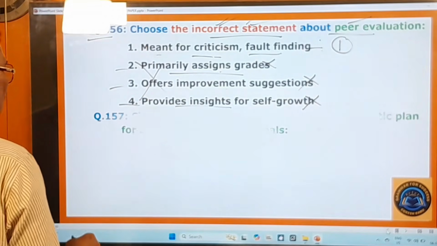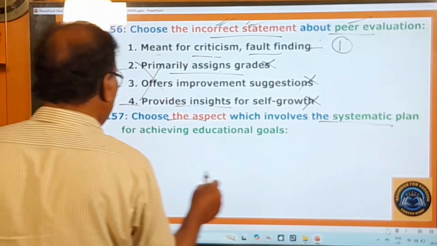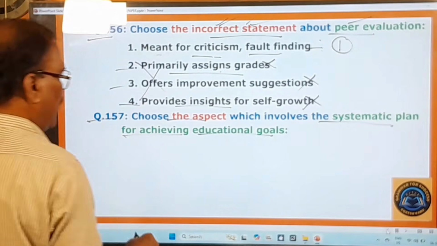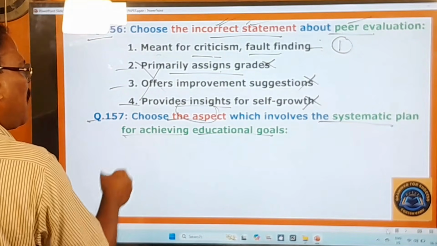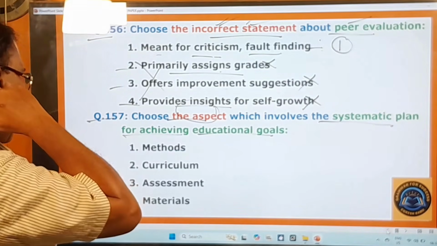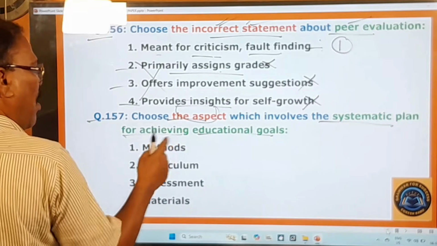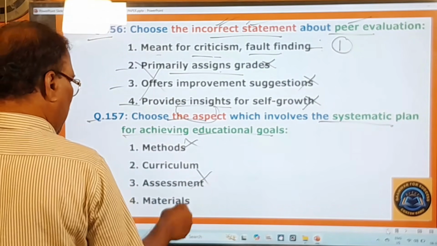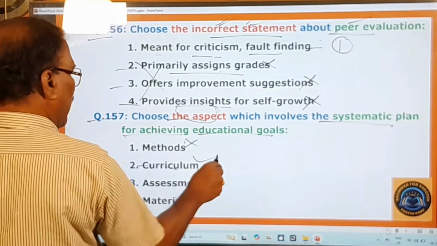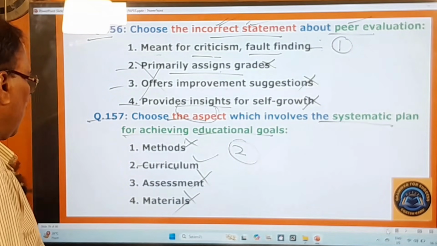You go to the next question, 157th one. Choose the aspect which involves the systematic plan for achieving educational goals. What is the aspect which involves the systematic plan for achieving educational goals? How can you achieve your educational goals? Not through methods, not through assessment, not through materials, but only through curriculum. Therefore, the second one is your answer. And now you move on to other questions.